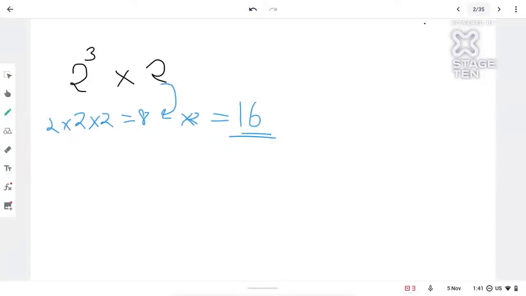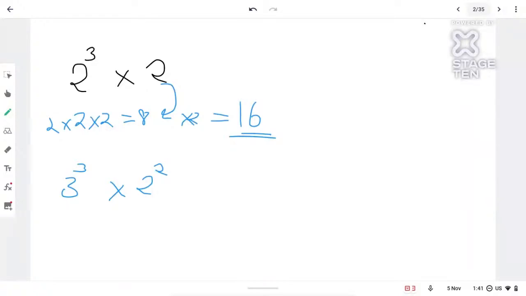Let's try one more question: 5 raised to 4 multiplied by 2 raised to 2. Let's not take 4, it is a bigger number. Let's take a smaller number: 3 raised to 3 into 2 raised to 2. Can you try to solve it and give me the answer? 3 cube into 2 square, that's how you can remember. What will be the answer? Try solving it.